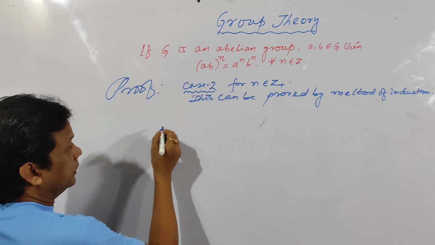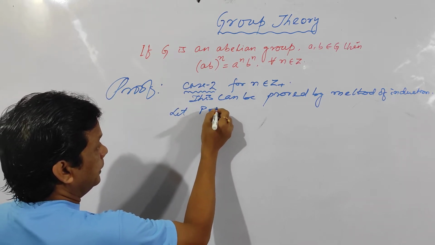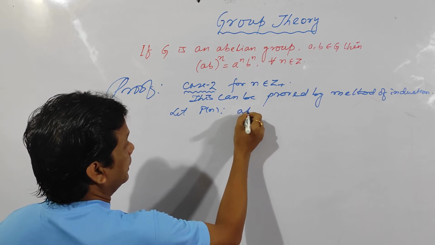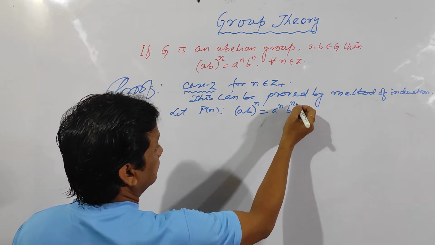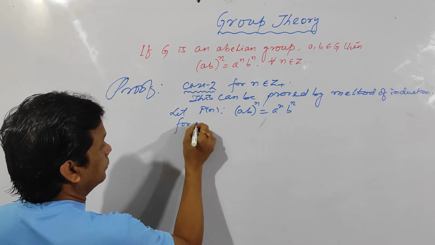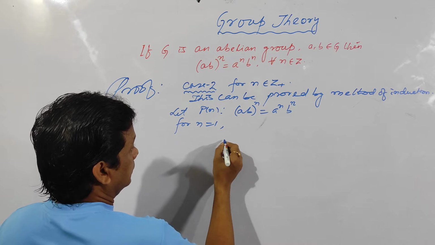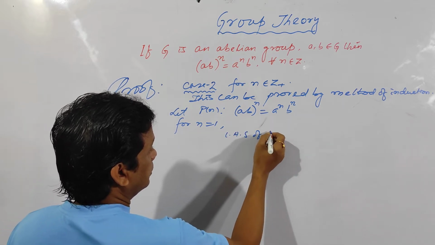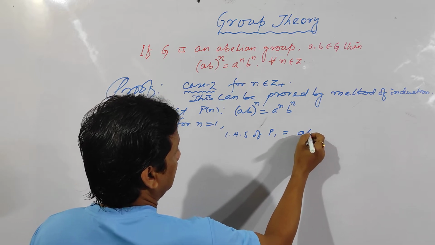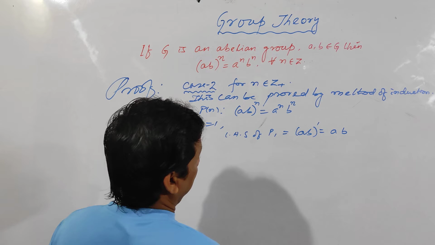Here, now let Pn be the statement (ab) to the power n is equal to a to the n into b to the n. Now for n is equal to 1, LHS is equal to how much? LHS of P1 is equal to (ab) to the power 1, which is equal to a into b.